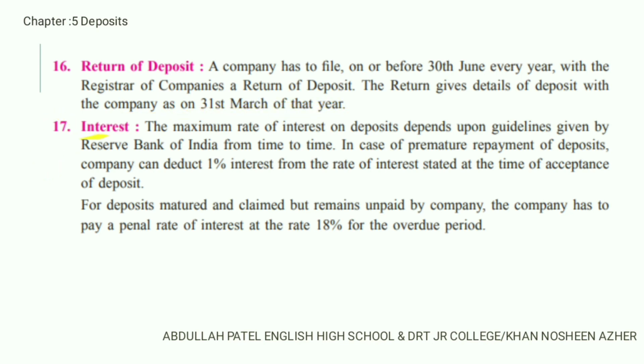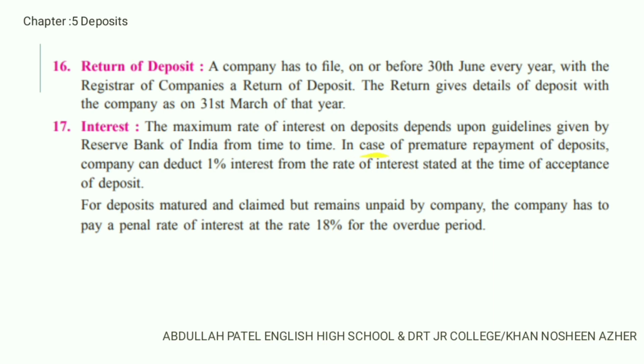Number 17, interest. The maximum rate of interest on the deposit given by the company to the depositor is guided by the RBI, the Reserve Bank of India, from time to time. So there are two conditions. The first condition relates to the depositor and the second to the company. What is the first condition?